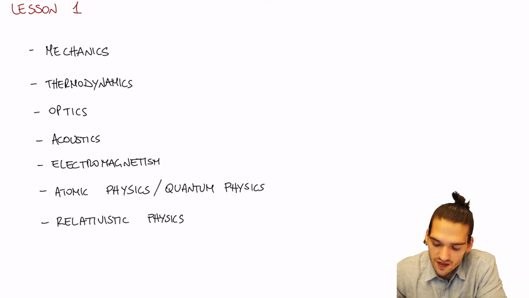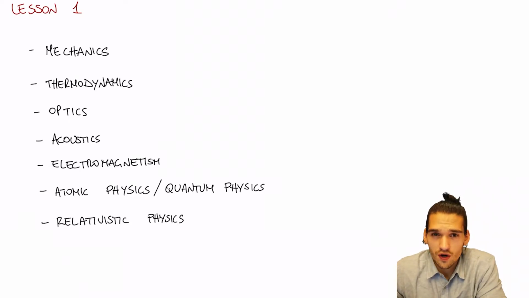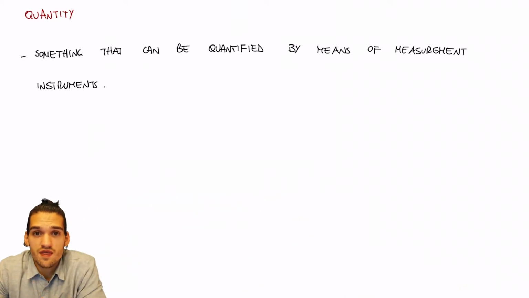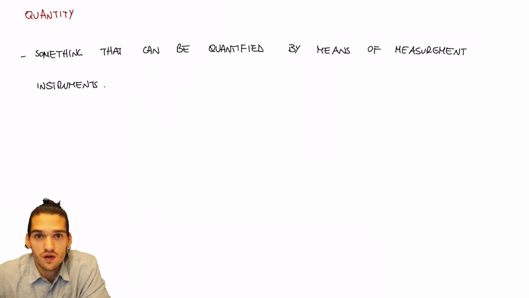But what does physics deal with? So we need quantities. Physics measures quantities. We said that we deal with something that is quantifiable, so we need quantities. But what's measuring and how can we measure? Well, first of all, we need a unit of measurement.